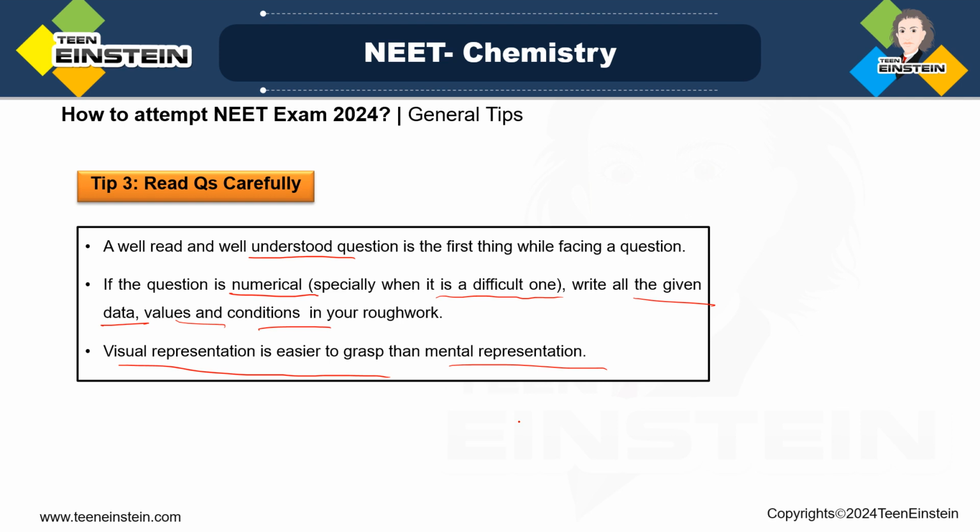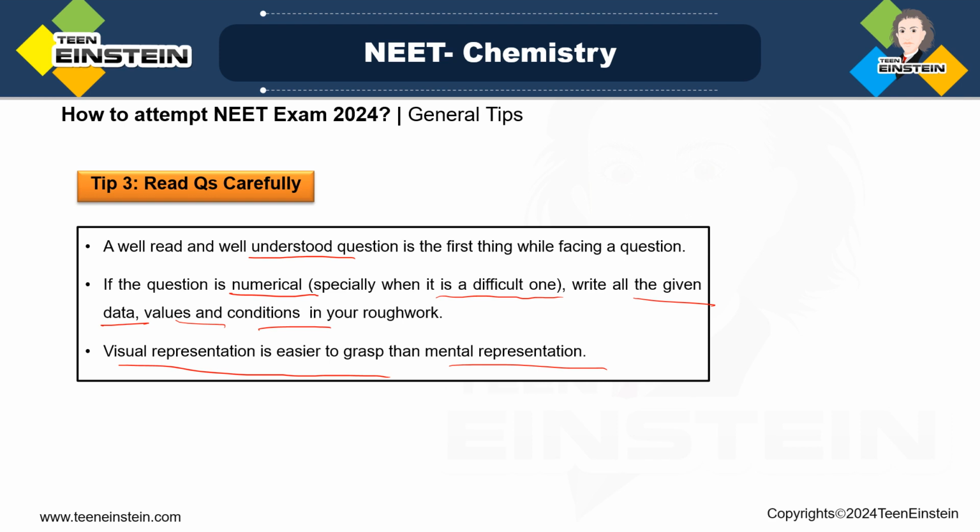So if you are reading a question and thinking something, suppose you have not written anything on the paper, that is only a mental representation. I am not saying that will not work, that may work, but for that your preparation level should be such that just by imagining you will be able to answer.